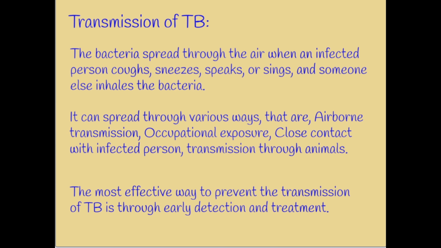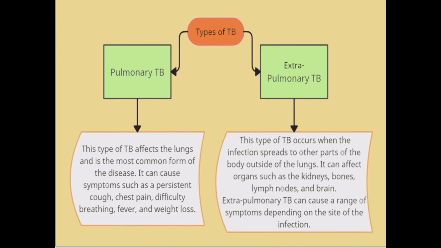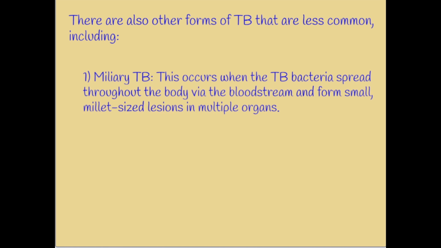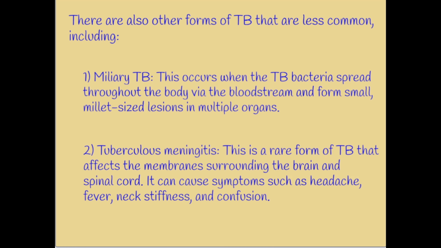The most effective way to prevent the transmission of tuberculosis is through early detection and treatment. People with active tuberculosis disease should be isolated and treated until they are no longer contagious. Good ventilation, proper use of face masks, and other infection control measures can also help prevent the spread of tuberculosis. It is mainly of two types: pulmonary tuberculosis and extrapulmonary tuberculosis. There are also some other types, that are miliary tuberculosis and tuberculous meningitis.